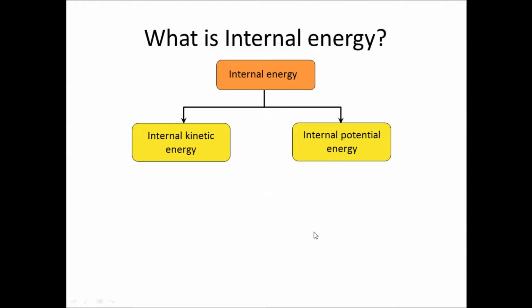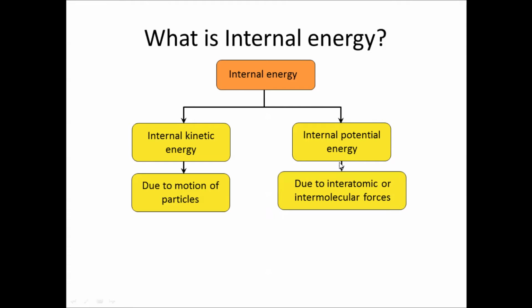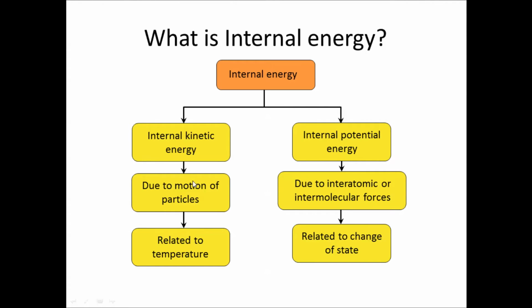So in summary, we can say that the internal energy of a substance is divided into two main categories. One is the internal kinetic energy, the other one is the internal potential energy. The kinetic energy is purely due to the movement of the particles, while the potential energy is due to the interatomic or intermolecular forces of attraction. The movement of particles is related to temperature, while the idea of bonds is related to a change of state.